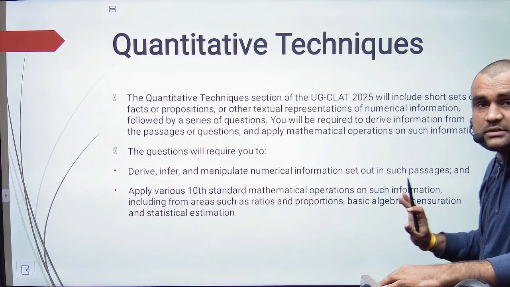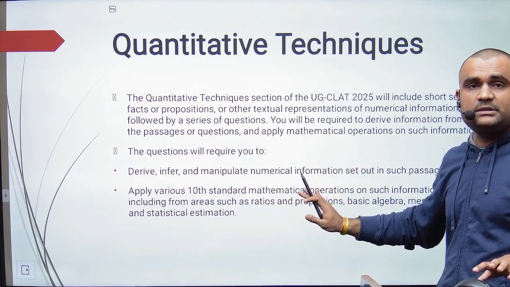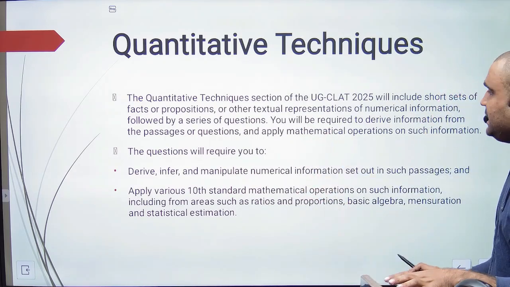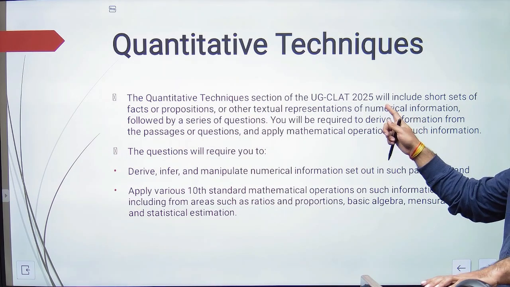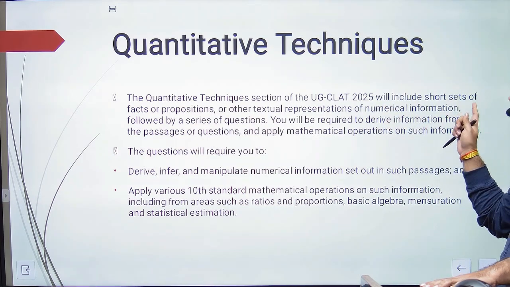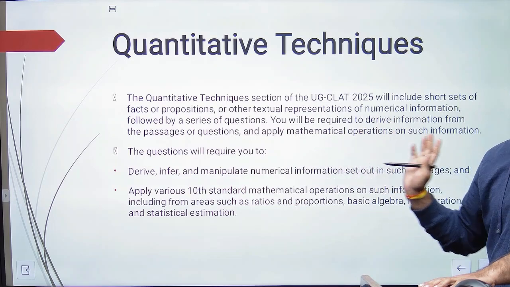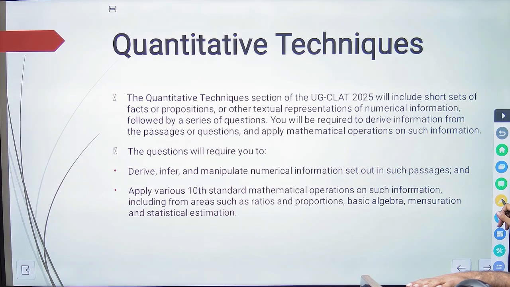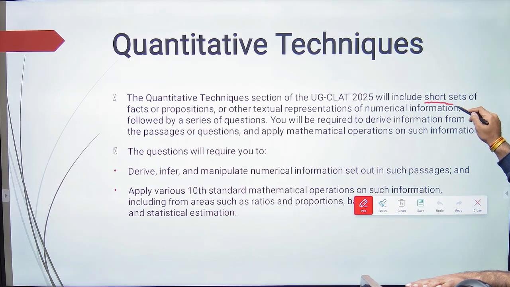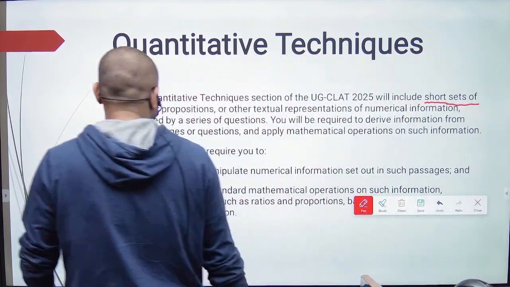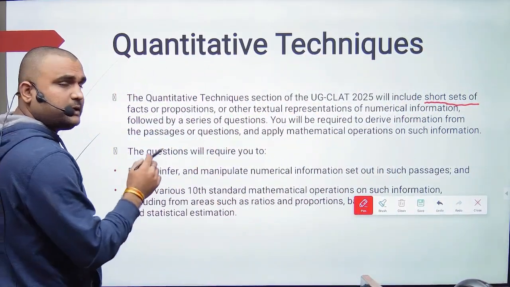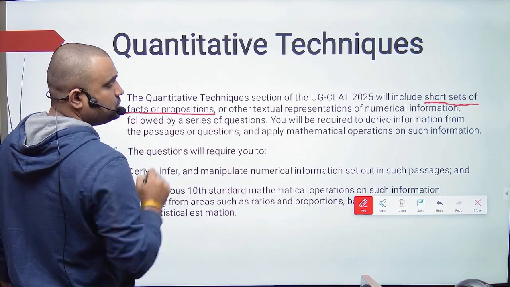The syllabus. This is the official syllabus that CLAT gives you. What is this? The CLAT quantitative techniques section will include short sets of facts or propositions. They have already told you that I am going to ask questions in the form of short sets and facts or propositions.